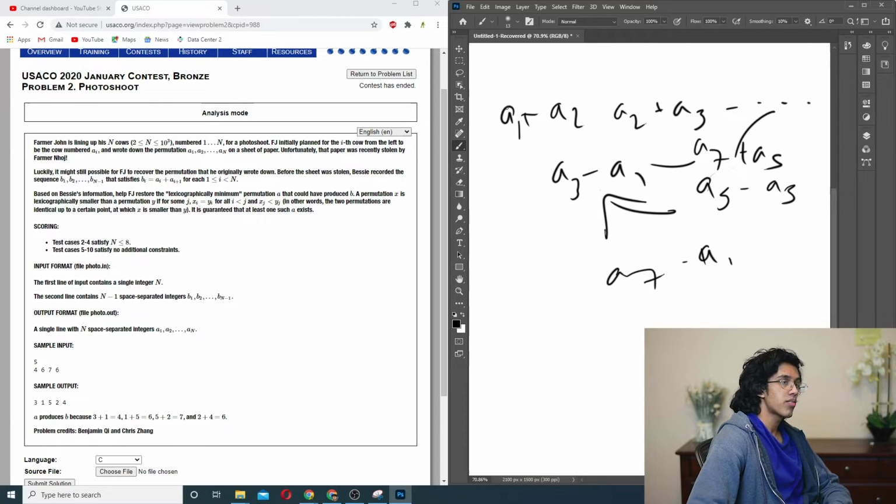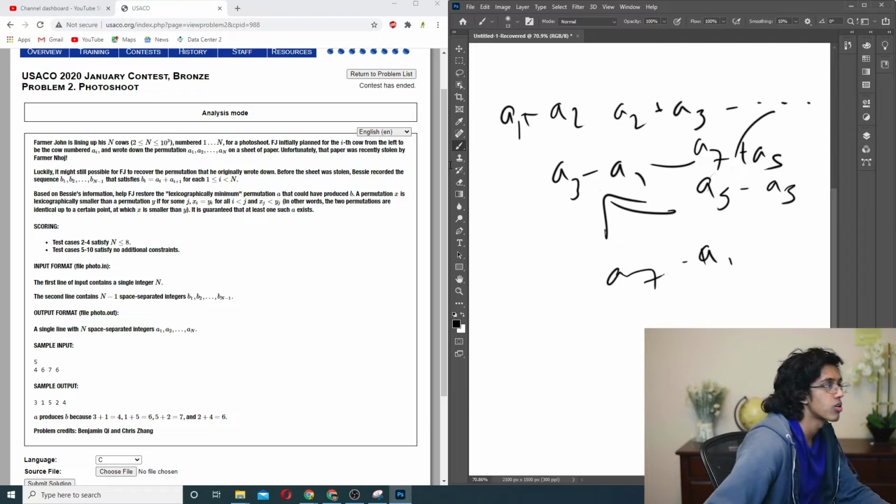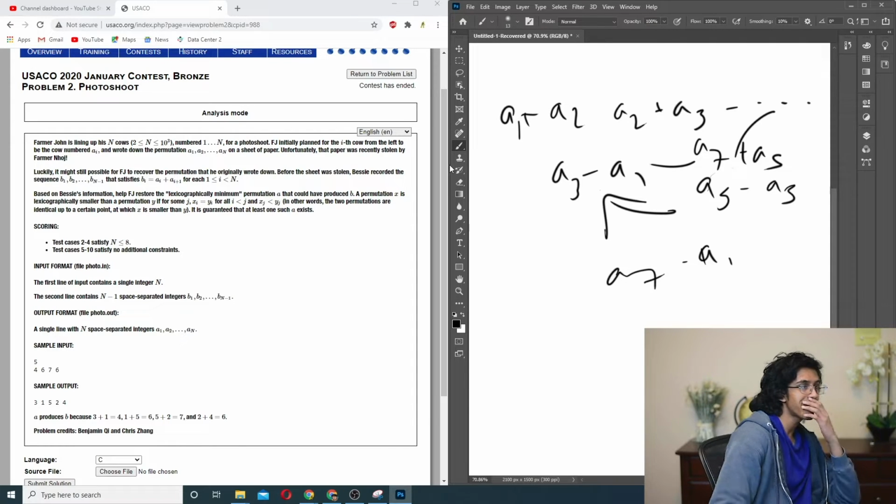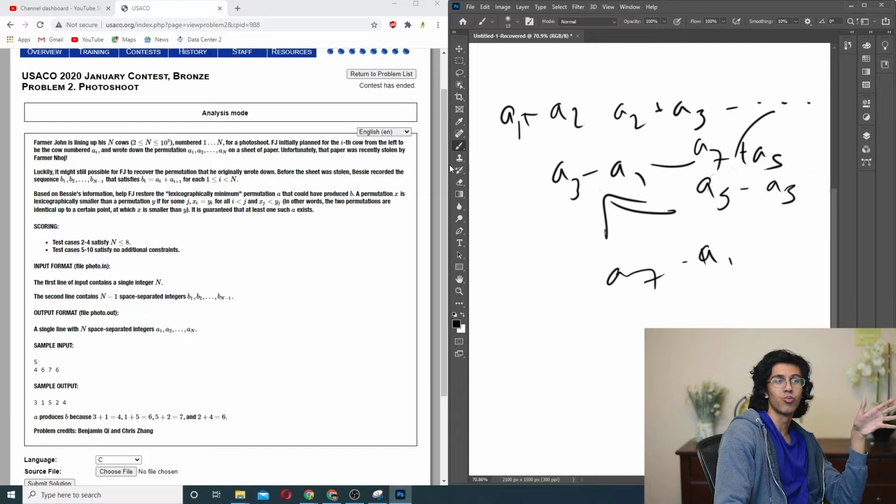Well, okay, so if you have a1, then you know what a2 is, in which case you determine all of the other ones too, though. I mean, yeah, you could find all of them relative to a1, or in terms of a1. Yeah, so basically once a1 is fixed... Oh, hold up. How big... Oh, wait. Oh, that's so big brain, dude. Wait. Bruh. Hold up. So you can literally go from a1 equal to 1 through 1000, right? And you can just test it out and see if it results in a permutation.